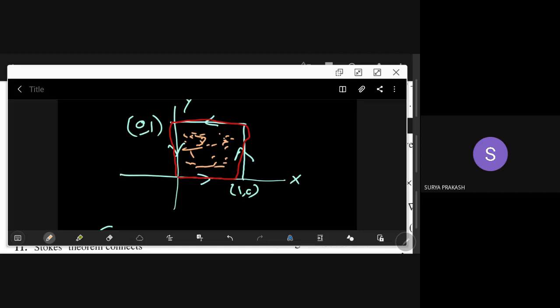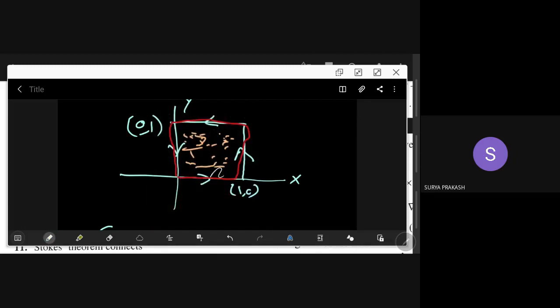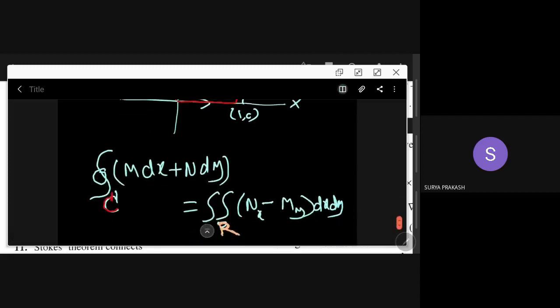Now what he says is that you can evaluate this integral in two ways: in terms of a line integral or in terms of a double integral. In terms of a double integral, it becomes easy. How it becomes easy, I will tell you. You need to fix the order of integration here.